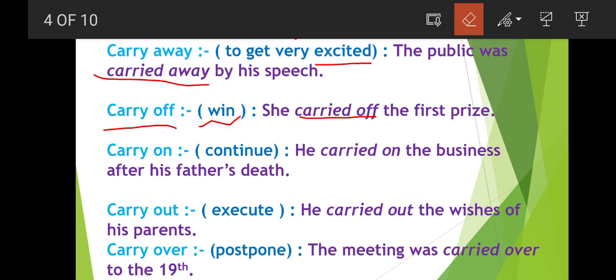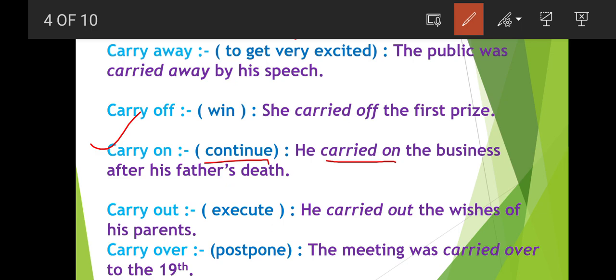This is a tense of past, that's why I use the second form. Next is carry off, carry on, sorry, not carry off. Carry on means continue. We used to say, now please carry on. Okay, I will not disturb you, you carry on. So he carried on the business after his father's death, means he continued his business after his father's death.